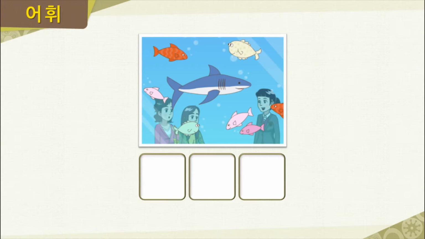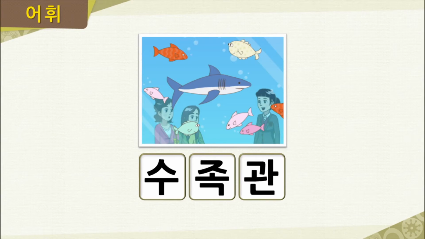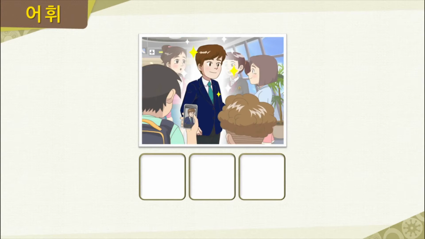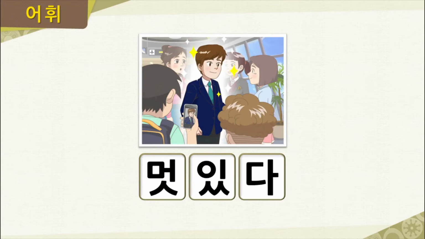Right, they are at the 수족관 or aquarium. Now this picture here, how does this man appear? Stylish, splendid, and excellent. In Korean, we can describe him as 멋있다. We can say 이 남자가 멋있어요. Excellent.